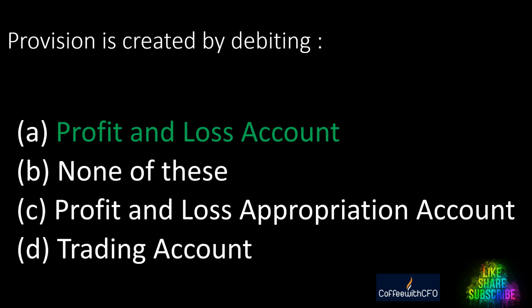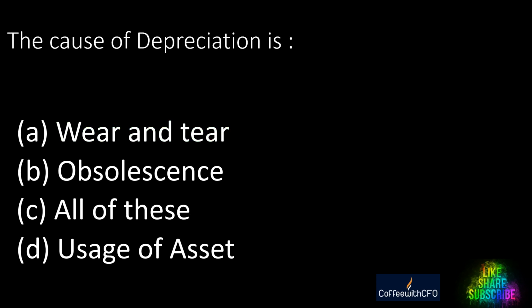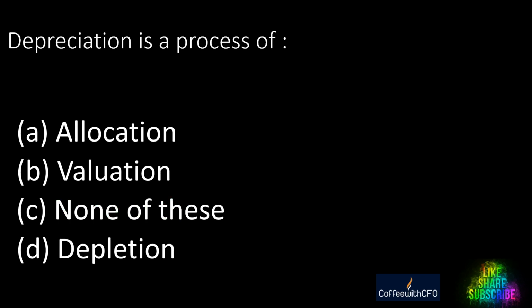Next question. What is the cause of depreciation? A. Wear and tear, B. Obsolescence, C. All of these, D. Usage of asset. And the answer is all of these. We charge depreciation due to all the reasons: wear and tear, obsolescence, and usage of asset all together.